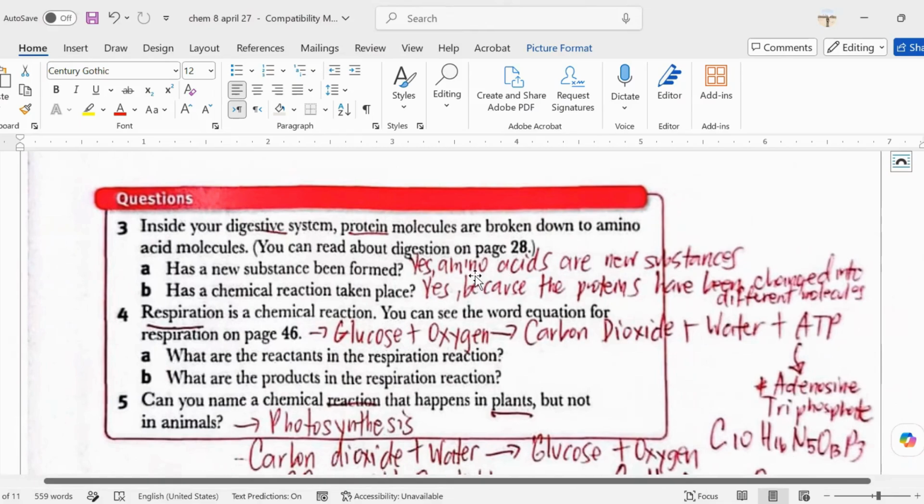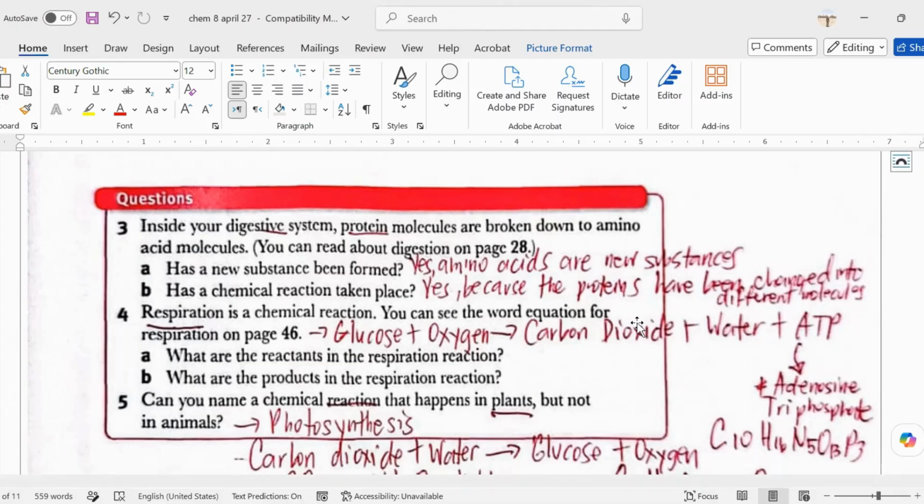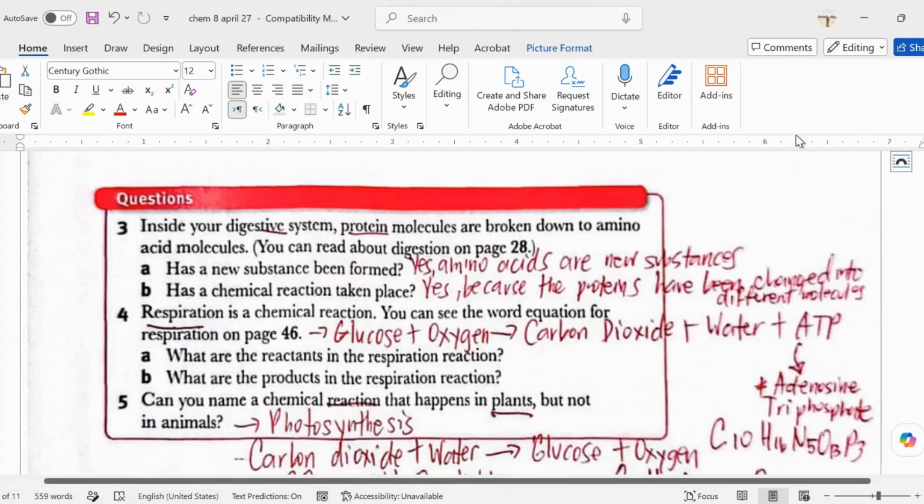So the amino acids are the new substances. Has a chemical reaction taken place? Of course, definitely, because there's a change. Your answer will be that the protein has been changed into different molecules and becomes amino acids. So number 3 is a chemical reaction.